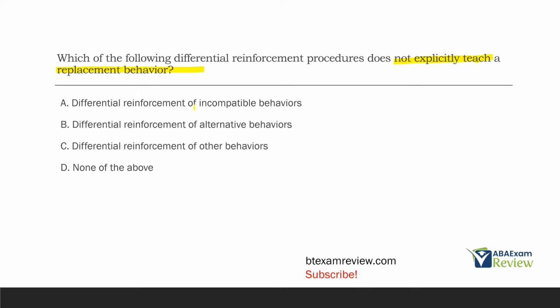Does A, differential reinforcement of incompatible behaviors, teach a replacement? Absolutely. That's the entire idea, right? Replacement behavior is incompatible with the old behavior. What about B, differential reinforcement of alternative behaviors? Again, absolutely. We're teaching an alternate behavior to the old one. C, differential reinforcement of other behaviors. We're not teaching a replacement. That's the key difference. DRO, differential reinforcement of other behaviors, does not teach a replacement.